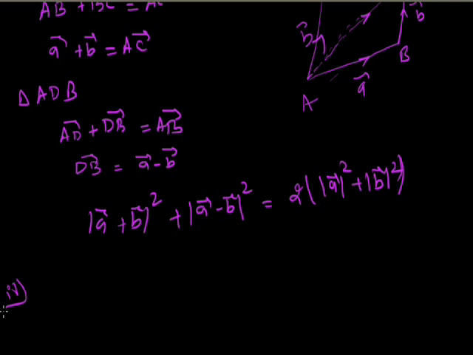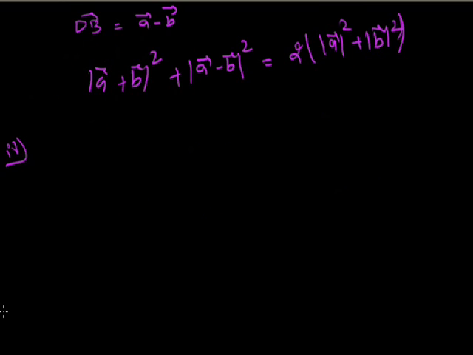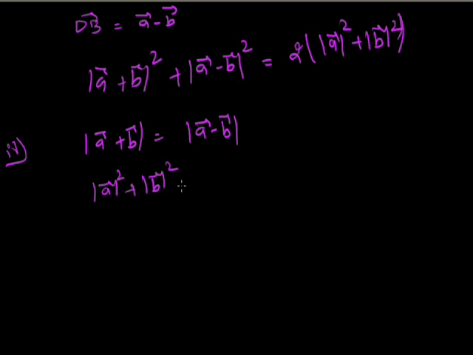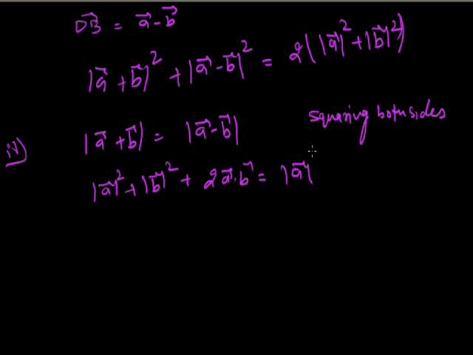Now the next one, the fourth question, is when the magnitude of A vector plus B vector equals the magnitude of A vector minus B vector. Now squaring on both sides, we get magnitude of A vector square plus magnitude of B vector square plus 2 times A vector dot B vector is equal to magnitude of A vector square plus magnitude of B vector square minus 2 A vector dot B vector.